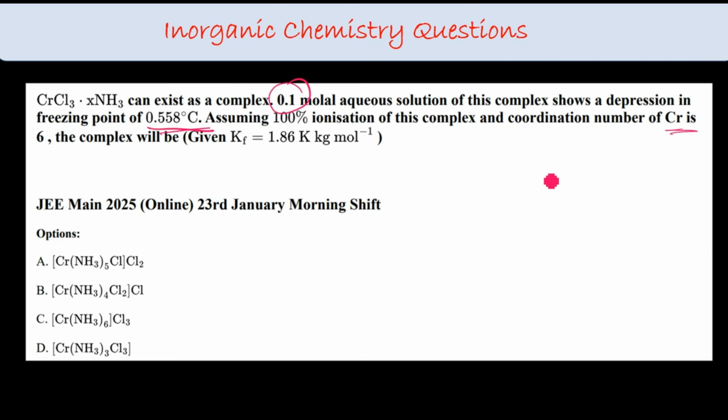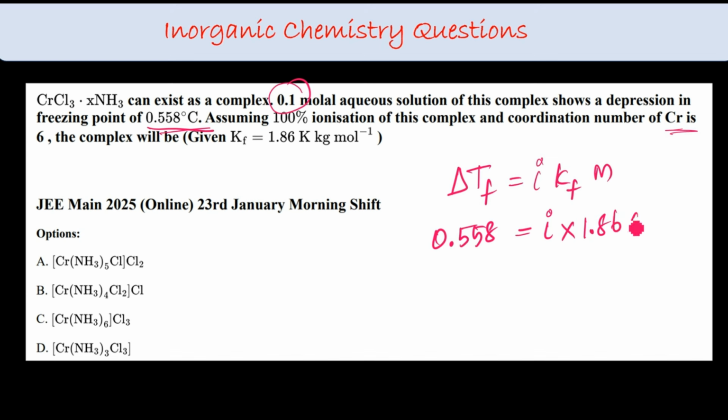Great. So the clue point over here is we have to find the i factor, right? They have given the freezing point. So ΔTf is equal to i Kf m. So the ΔTf value, that is 0.558, that is the difference, isn't it? So i, that I don't know, Kf, that is 1.86, m, that is the 0.1 molar solution. So which will give you the value of